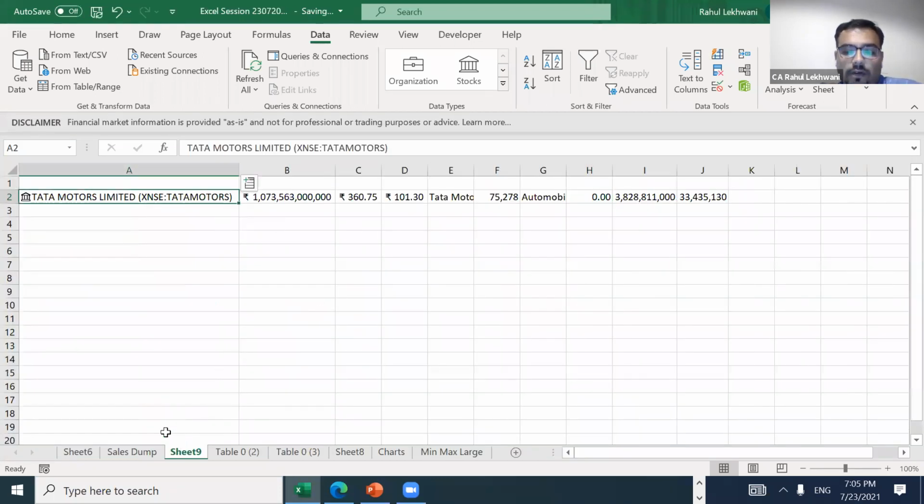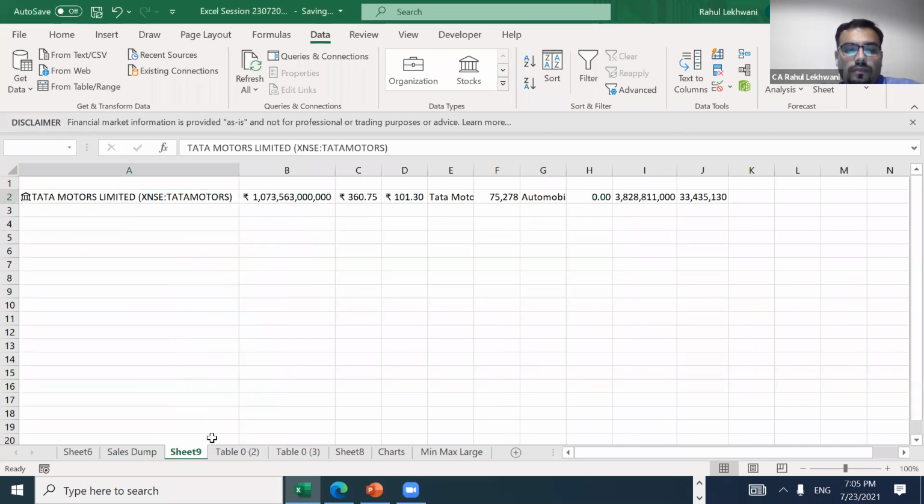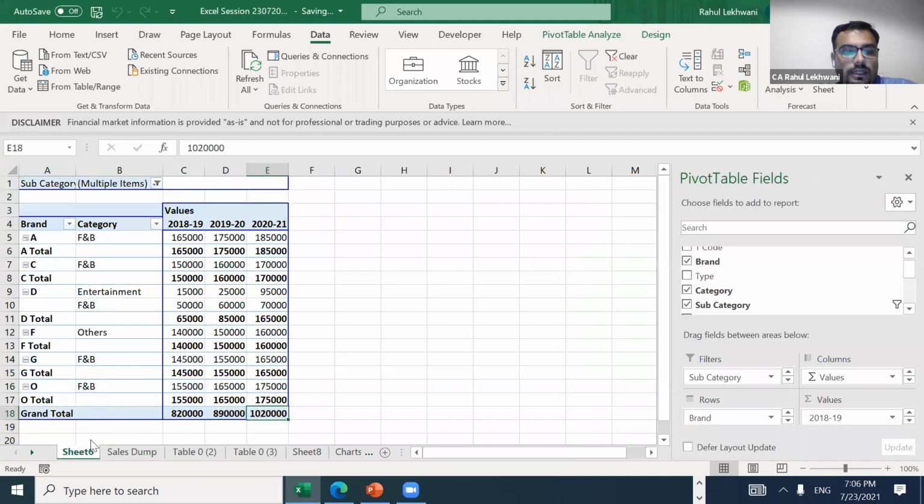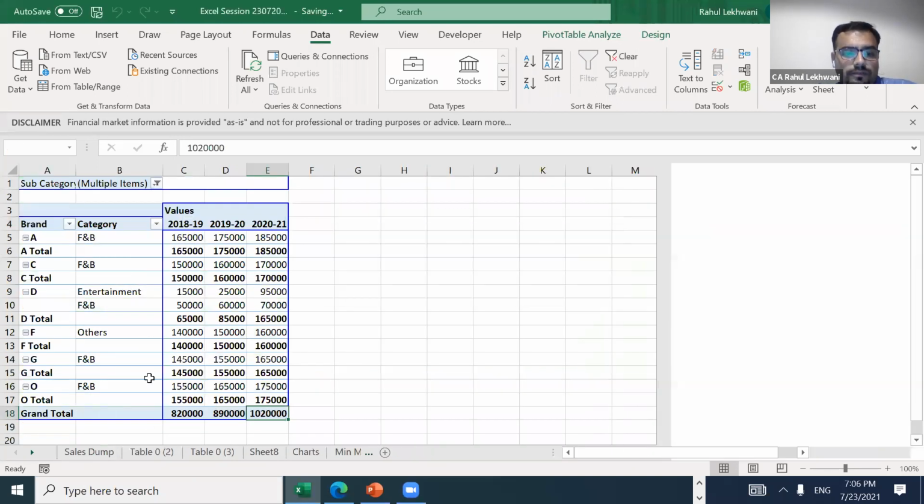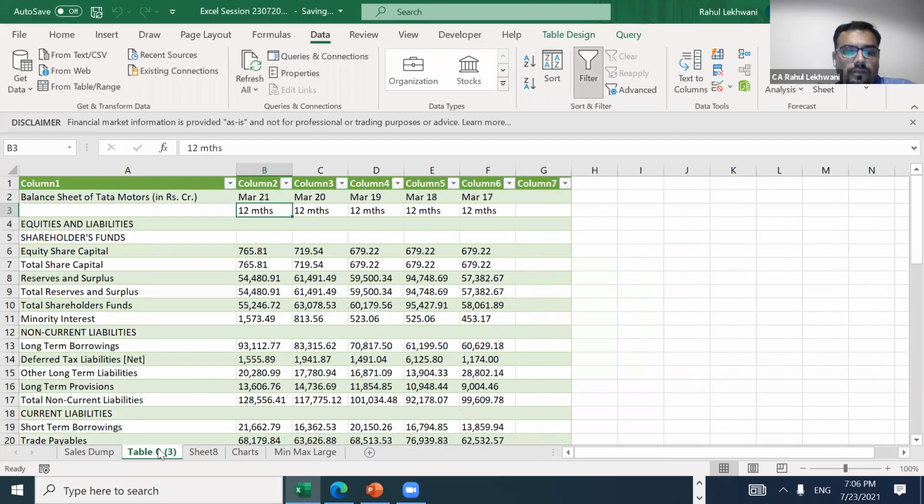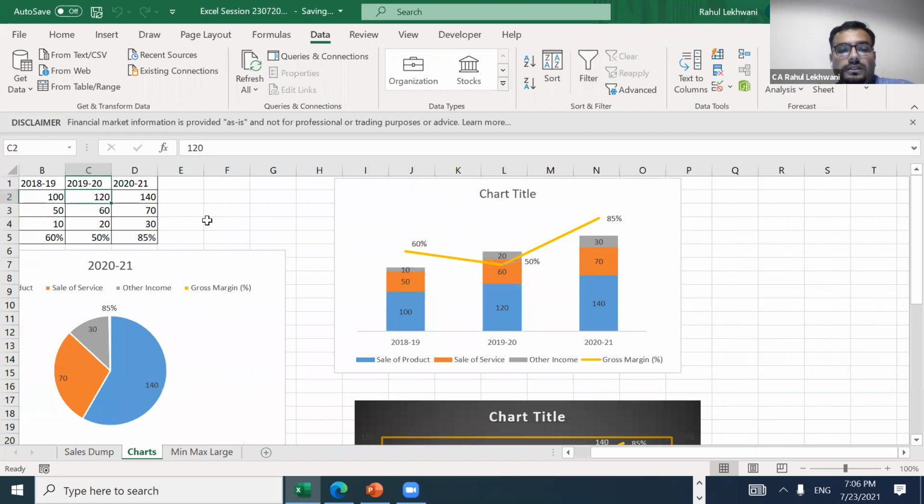Right. So far, any doubts? Okay, we are running short of time. Let's go on. I have other things also to share with you. I'll just delete this data which is not required. See, these are very easy tools, but you should know that this is possible in Excel. The rest you can Google and see also.